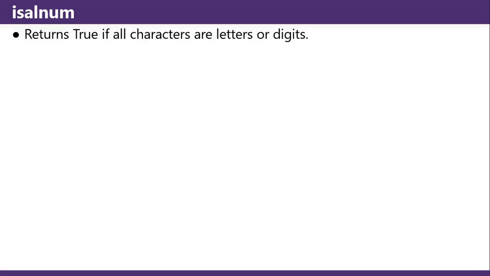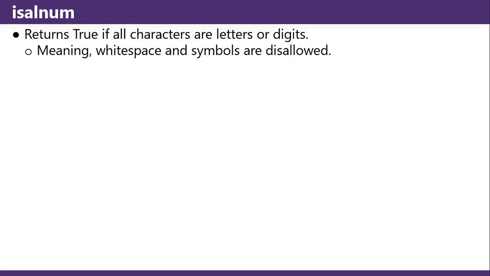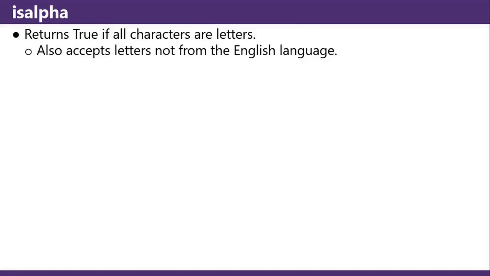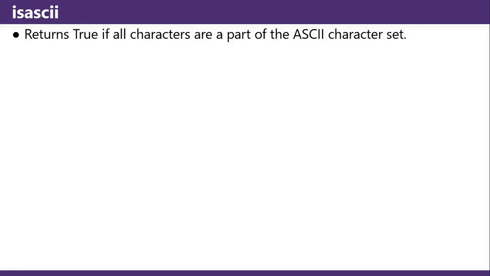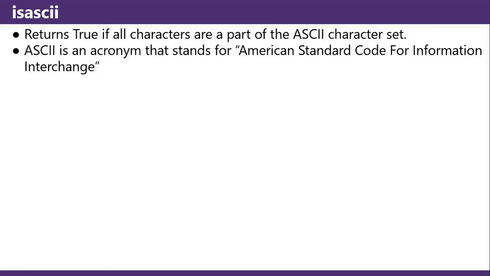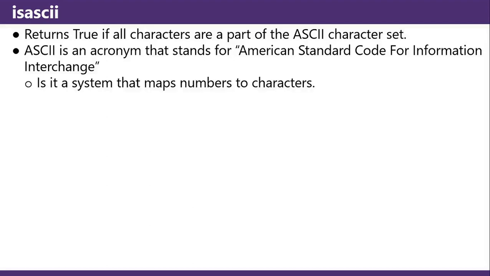String tests. isalnum returns true if all characters are letters or digits, meaning whitespace and symbols are disallowed. isalpha returns true if all characters are letters. It also accepts letters not from the English language. isascii returns true if all characters are a part of the ASCII character set. ASCII is an acronym that stands for American Standard Code for Information Interchange. It is the system that maps numbers to characters.